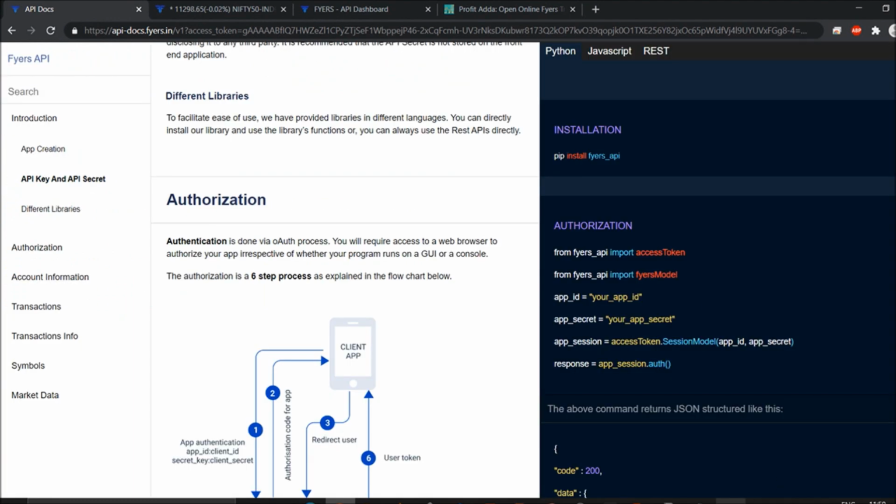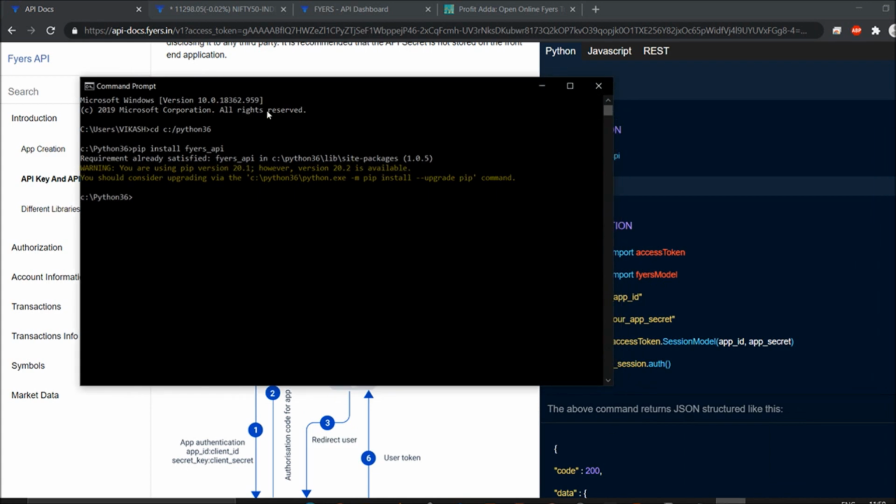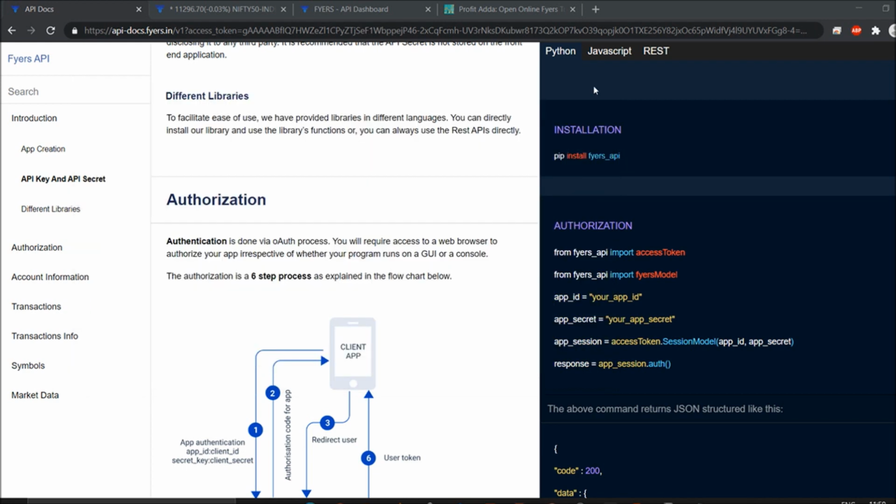As you can see, my installation is done. See, it already says that I already have this stuff. So you can close this, and right now we will proceed to our app authorization.